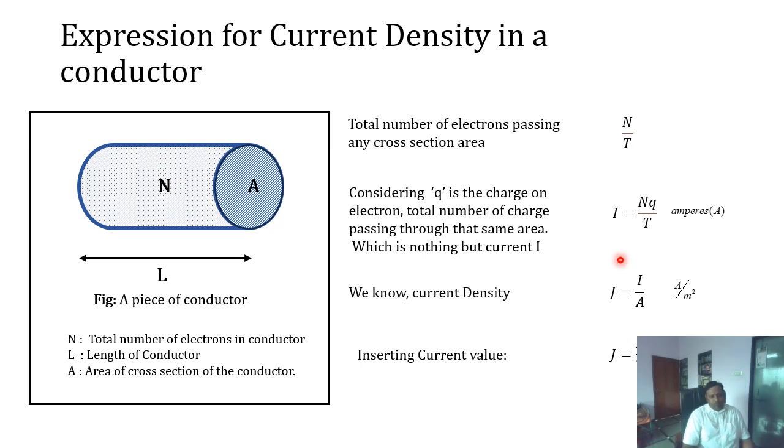As we are going to find the current density, current density is the current passing through a cross-sectional area. So J is equal to I upon A, and the unit is amperes per meter square. Inserting the equation we just derived, we get J is equal to NQ by TA, where N is the number of electrons and Q is the charge on each electron.